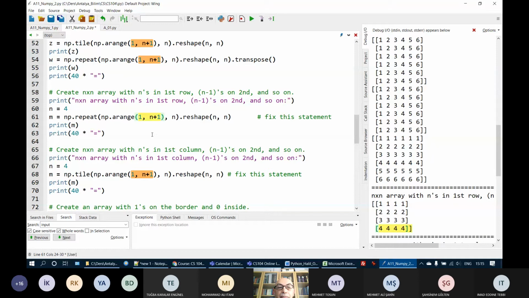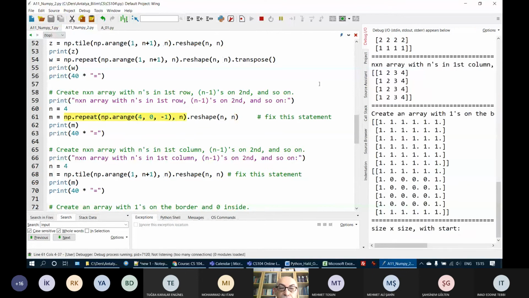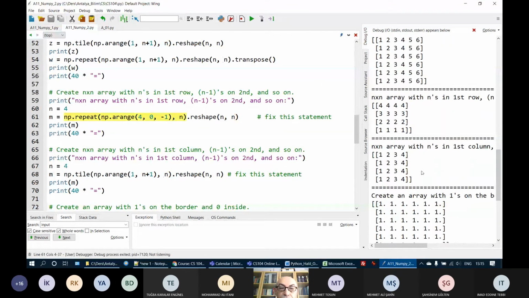Okay. So I have to start with 4, go until 0 by minus 1. So what will this produce? This np.arange 4 to 0 minus 1 will create 4, 3, 2, 1. Repeat this n times. Therefore, there will be 4 times 4, 4 times 3, 4 times 2, and 4 times 1 with this repeat. And reshape it, and then we will get, where is it, here. Okay.